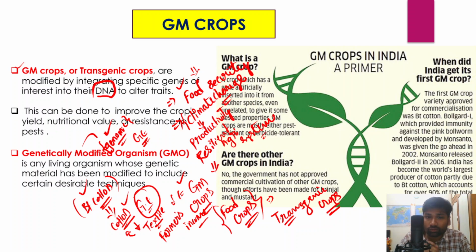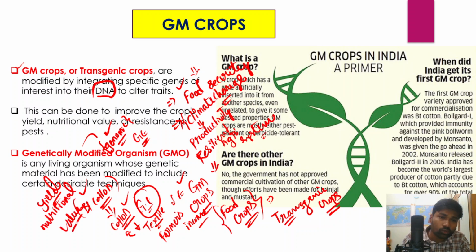Now what is the objective? The objective is that we wanted to increase the yield, the productivity from that particular crop, and we would like to increase the nutritional value. We wanted to increase the nutritional value of that particular crop. You might have heard about the concept called biofortification, right?